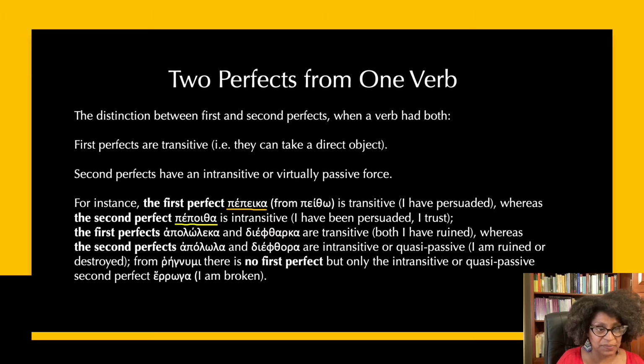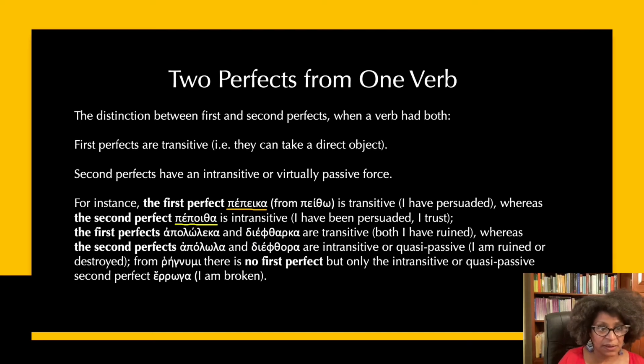Here, for verbs that mean destroy, the first perfect of apollumi, apolooleka, and diaphtheiro, diephtharka, both of them are transitive, so I have destroyed X. Whereas the second perfect, apolola or diephthora, means I am destroyed, I am ruined. So I'm in a state of ruination.